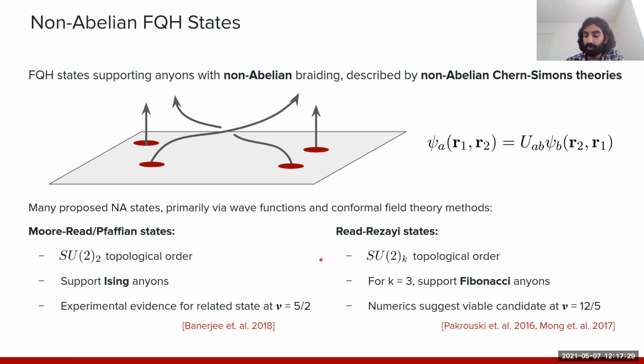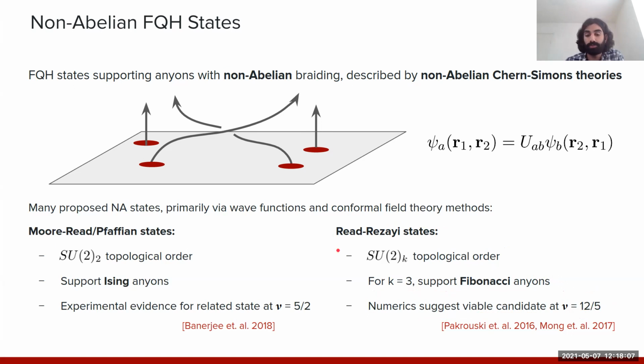An example of the class of states that we'll be interested in this talk are the Read-Rezayi states. These are generalizations of the Moore-Read states to more exotic topological orders, which can support, in particular, more intricate non-abelian anyons with more interesting fusion rules, such as the Fibonacci anyon, which is of use for these topological quantum computation applications. Although we have less experimental evidence for these kinds of states, there are numerics which suggest that the plateau seen at 12/5 could be a viable candidate to observe this k equals 3 Read-Rezayi state.